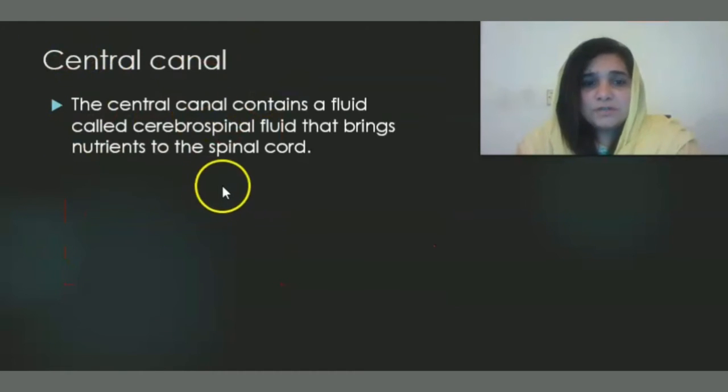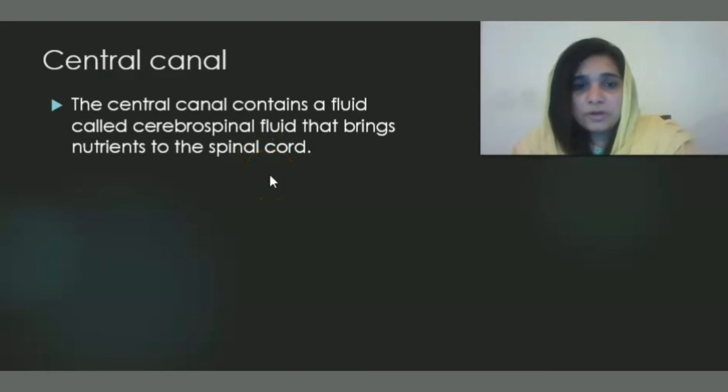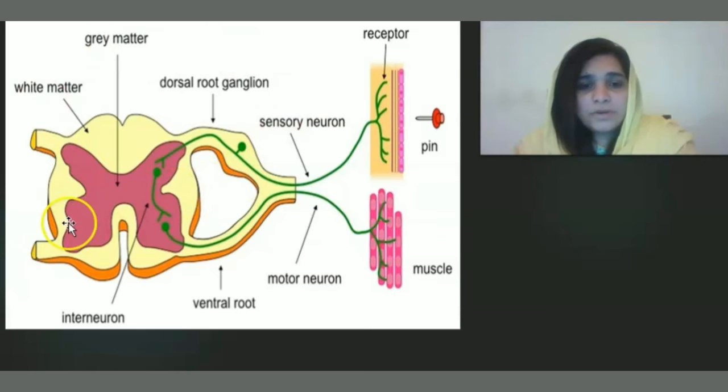Now, what is the function of the central canal? The central canal contains a fluid called cerebrospinal fluid that brings nutrients to the spinal cord. So here is a diagram that shows in detail part of the spinal cord. White matter is shown, and gray matter is present on the inner side.